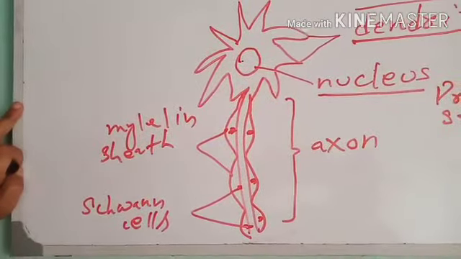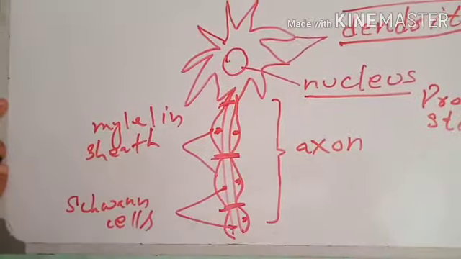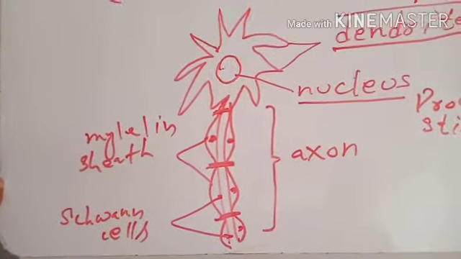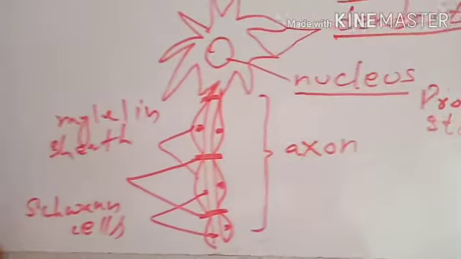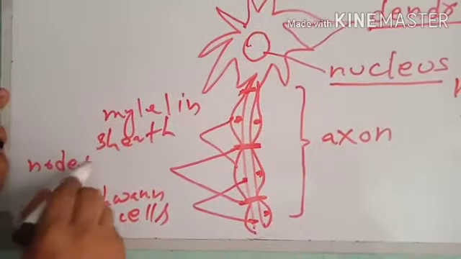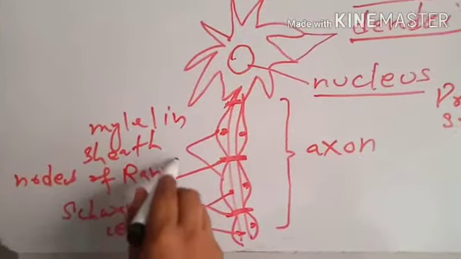You see here these areas, this and this. Here there is no myelin sheath. These areas of no myelin sheath are called nodes of Ranvier.